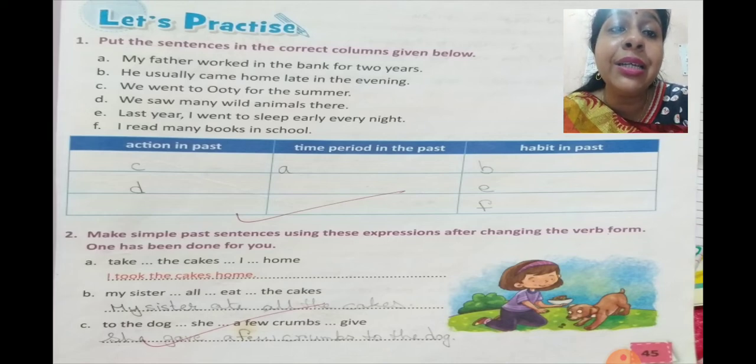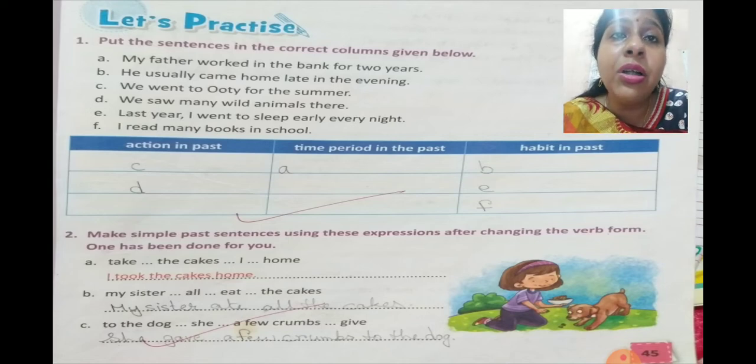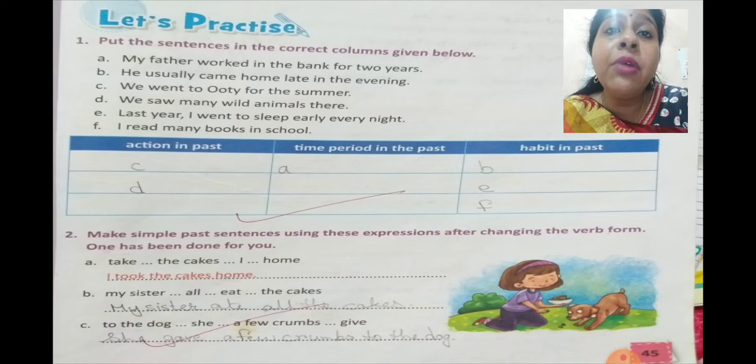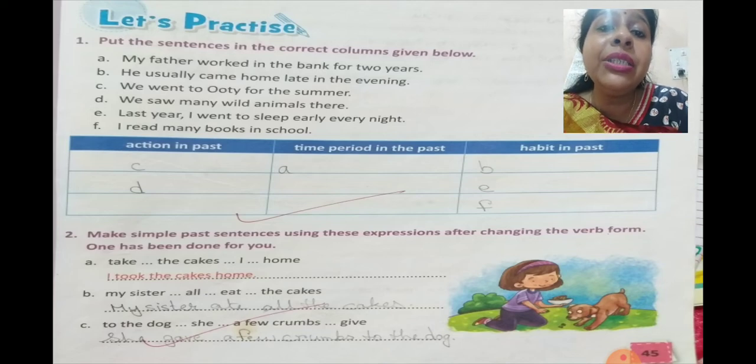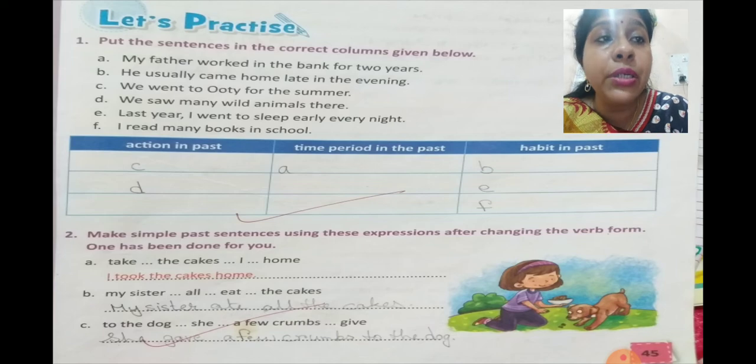Number C, to the dog she a few crumbs give. So the action or the verb is give. What is the past form of give? It is gave. So you will write she gave, G-A-V-E, gave. She gave a few crumbs to the dog.